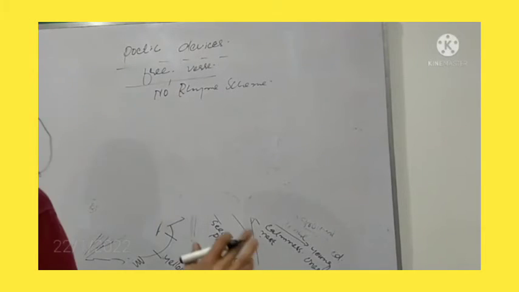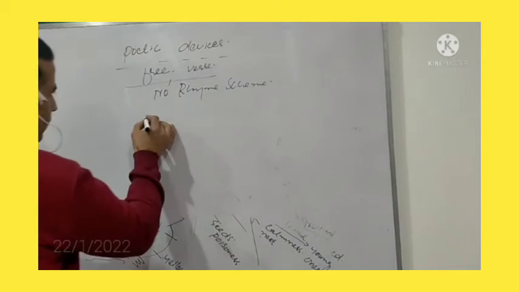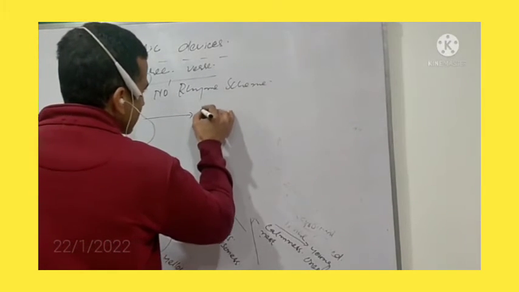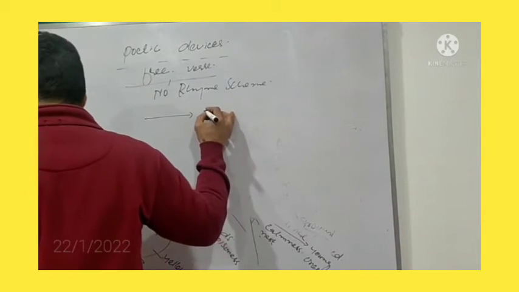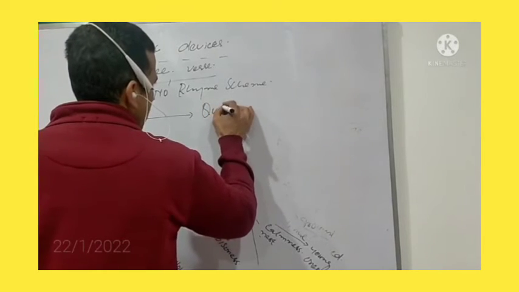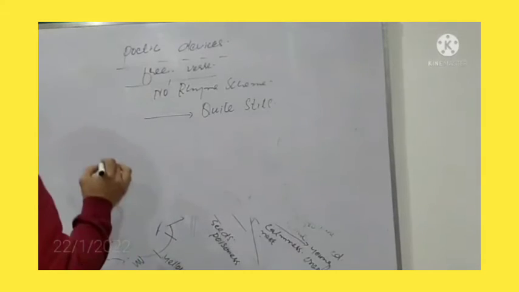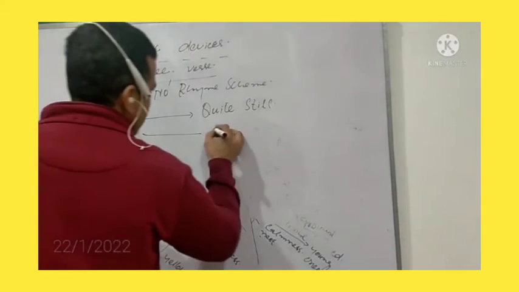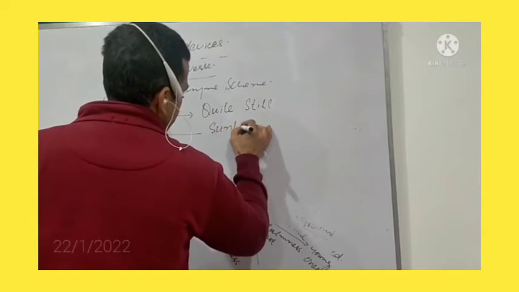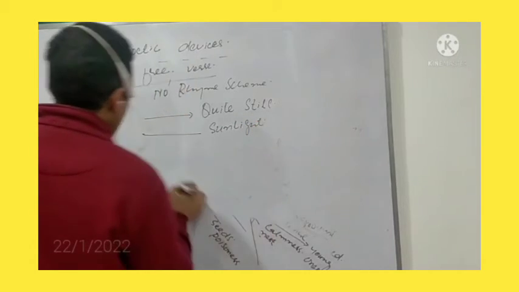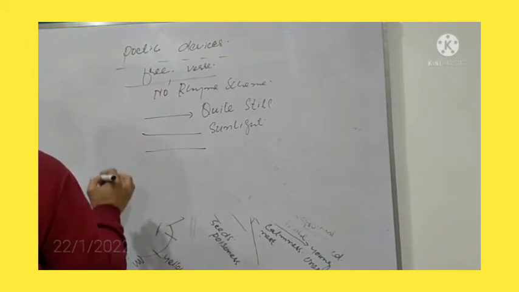For example, the first line ends with quite still. The second line ends with sunlight. The third one ends with fallen.